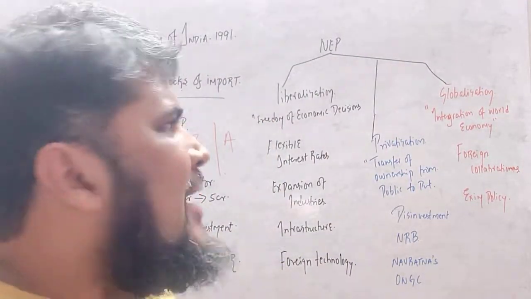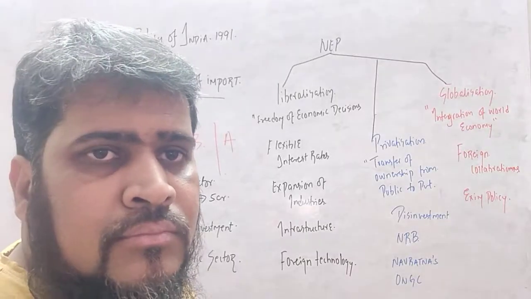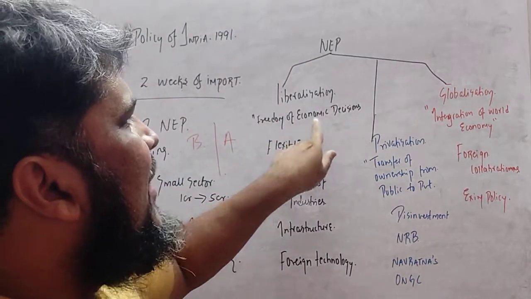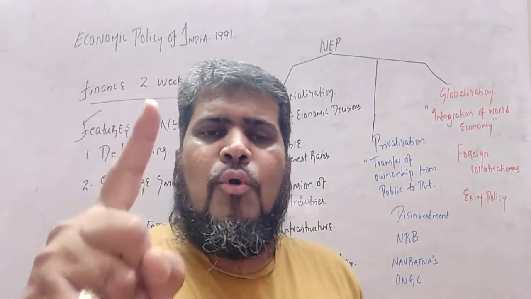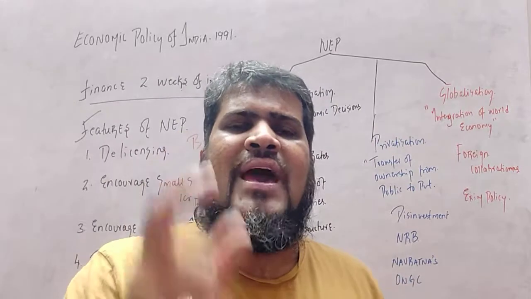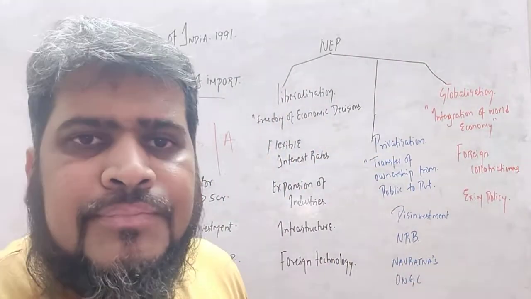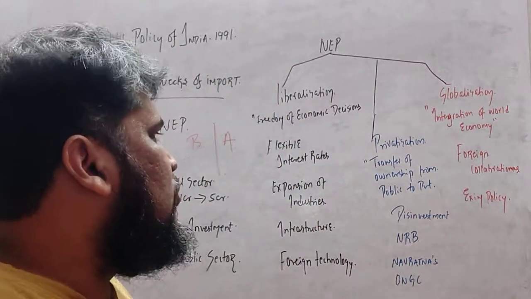But after the year 1995, with the concept of liberalization, what happened, students? See, I have highlighted in a few words: freedom of economic decisions. All the importers, exporters, traders got the freedom to take their own decisions. Economic means related to money, supported by the government. So what happened in liberalization, students?